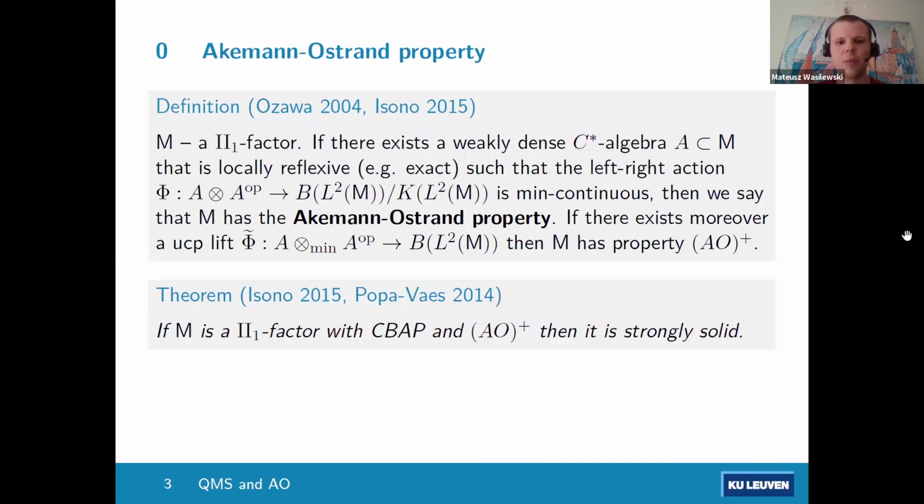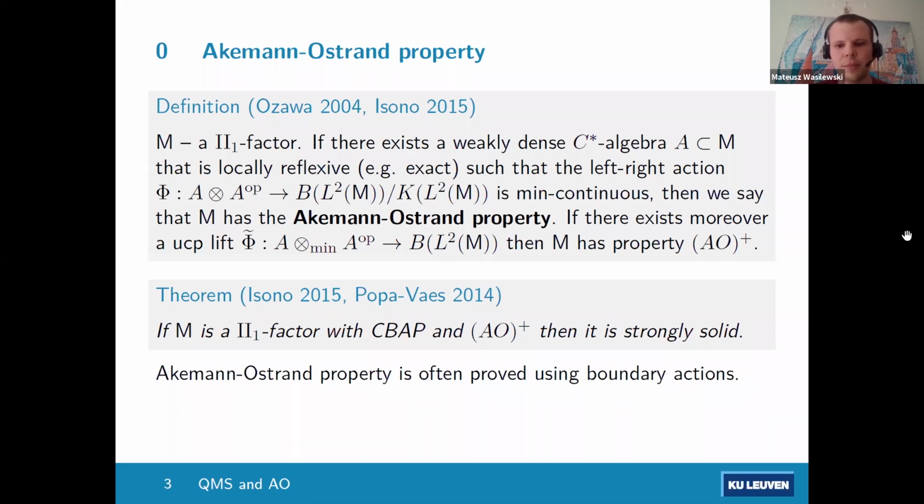And then the theorem obtained by Isono, greatly inspired by the paper of Popa and Vaes, is that if you have a II_1 factor with the completely bounded approximation property and this AO plus property, then it is strongly solid. Okay, so now I want to talk about a strategy of proving the Akemann-Ostrand property, the property AO plus, but I need some preliminaries.